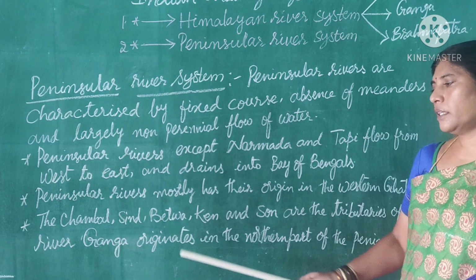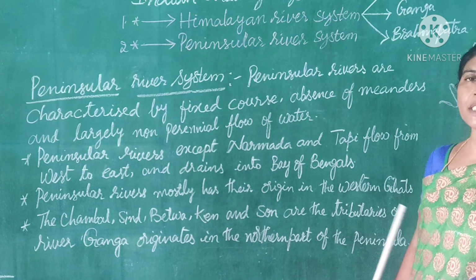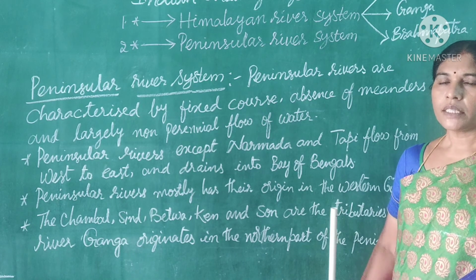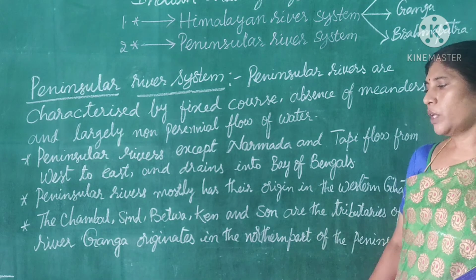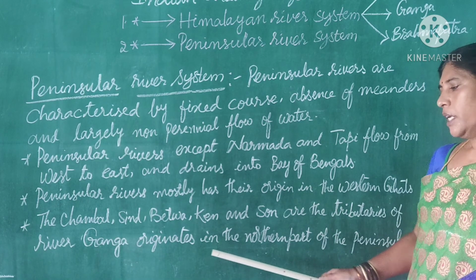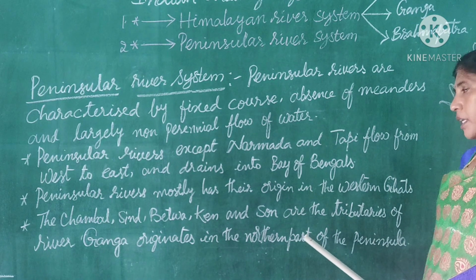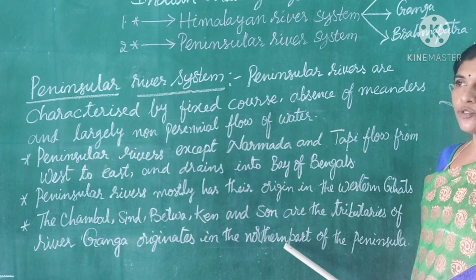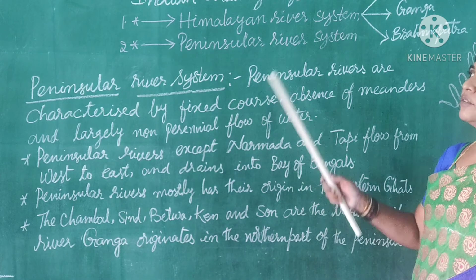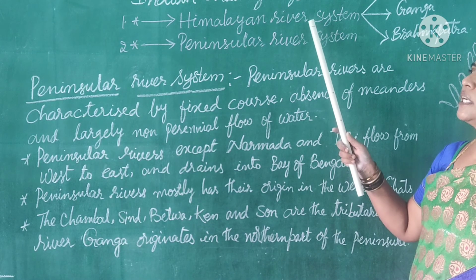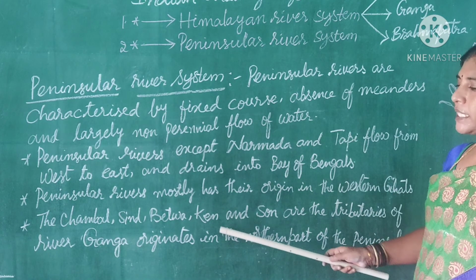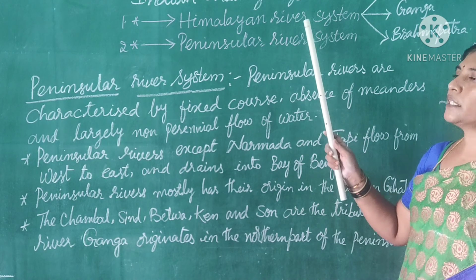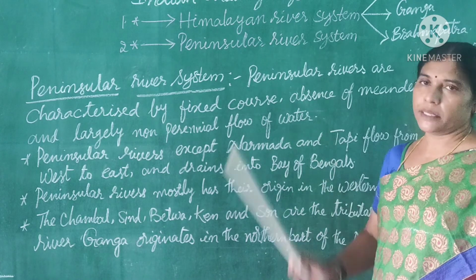They belong to the Ganga river system, but they are not considered peninsular rivers because they are part of the holy Ganga, one of the Himalayan rivers. Hence we consider all these as part of the perennial river system only.